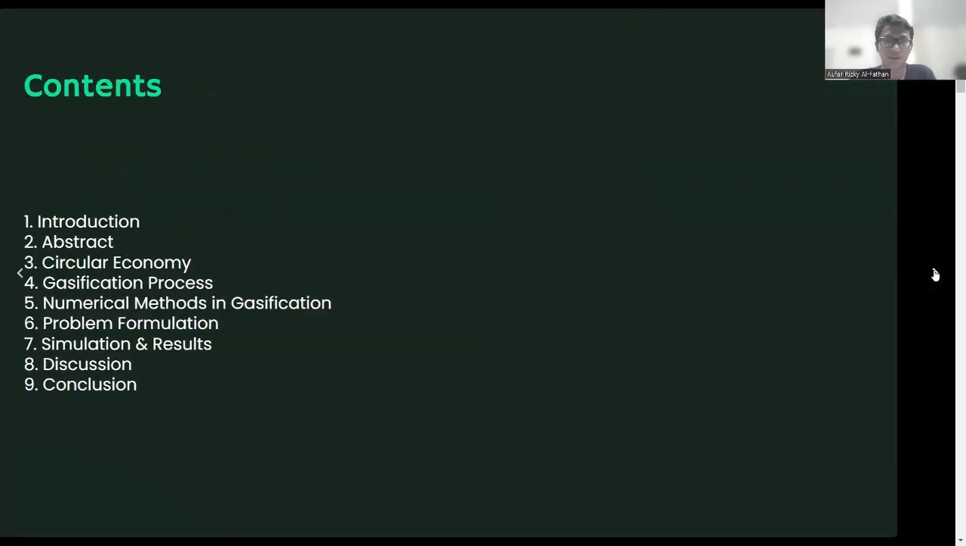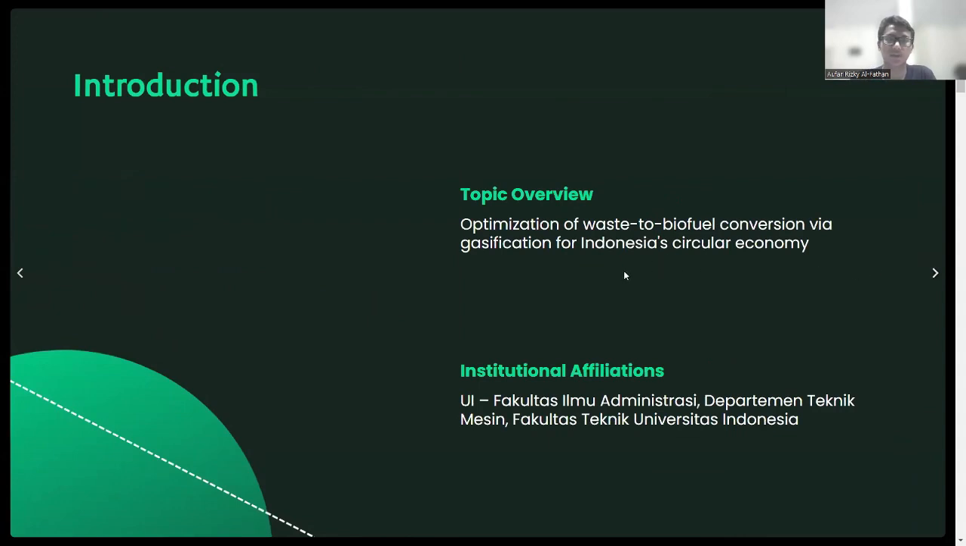So here is the content. For the introduction, as I explained earlier, this topic overview is about optimization of waste to biofuel by gasification for Indonesia's circular economy. I'm from mechanical engineering, Faculty of Engineering, Universitas Indonesia.